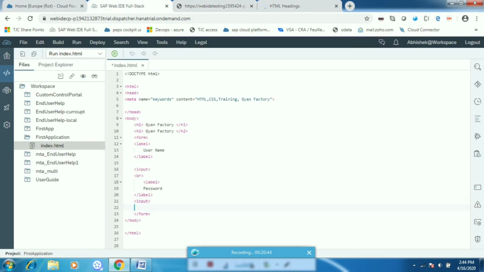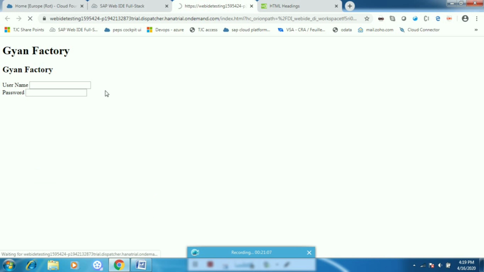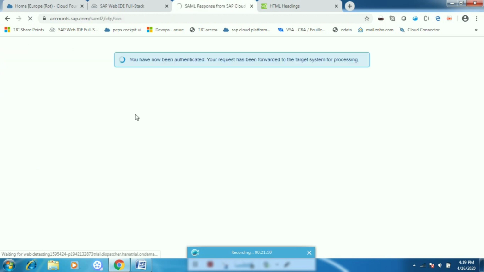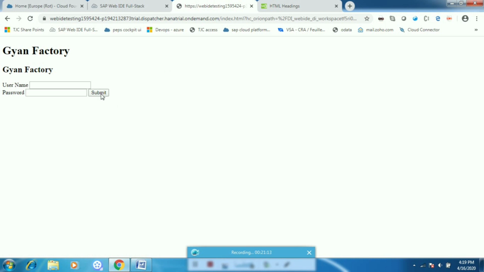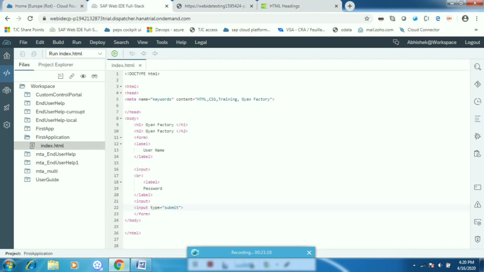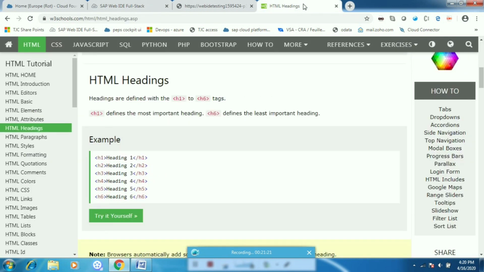Why have I put this in the form? Because we can create one button over here. I can add one button: again I have to add input, and if I give type equals submit, it will add a button. Now let me execute. I can refresh this, and you can see this button has been created. This type is a property. You can see all the properties of input in this W3Schools website.